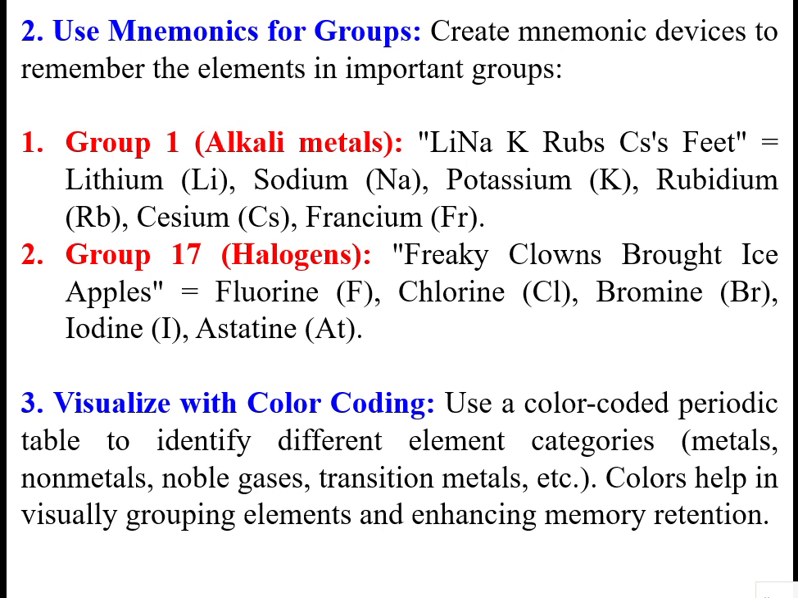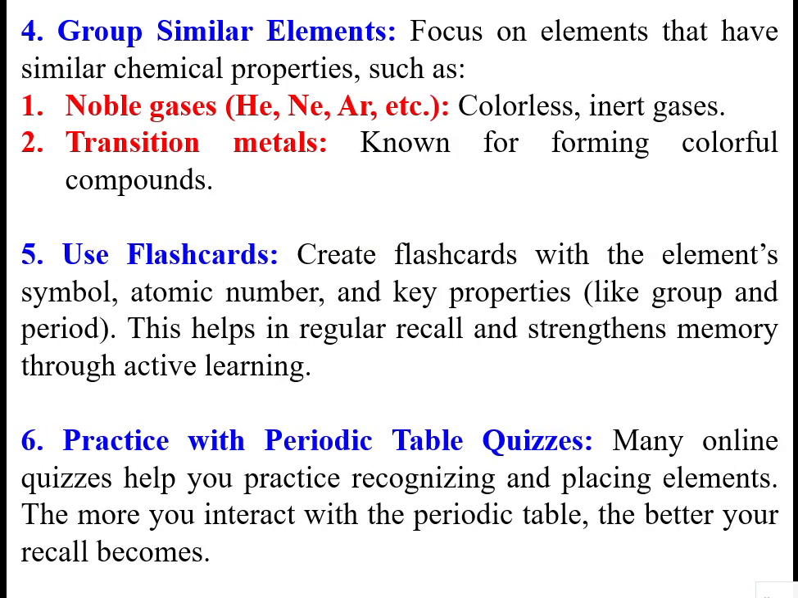To visualize with color coding, sometimes to distinguish the properties, you can use a color-coded periodic table to identify different element categories like metals, non-metals, noble gases, transition metals, etc. So color helps with visual grouping of elements and enhances memory retention. So whenever you need to remember, those colors will help us to remember fast.